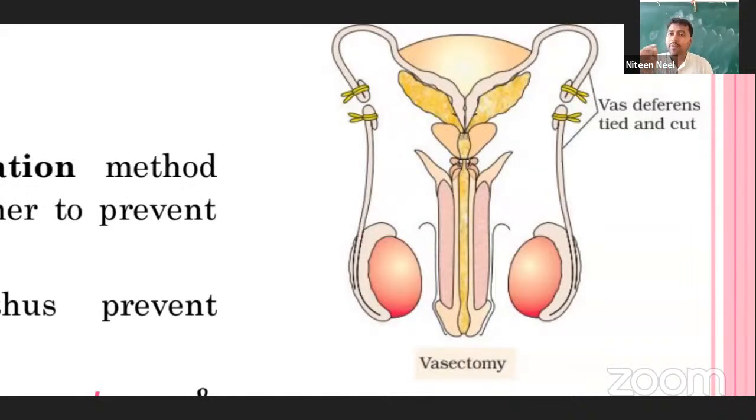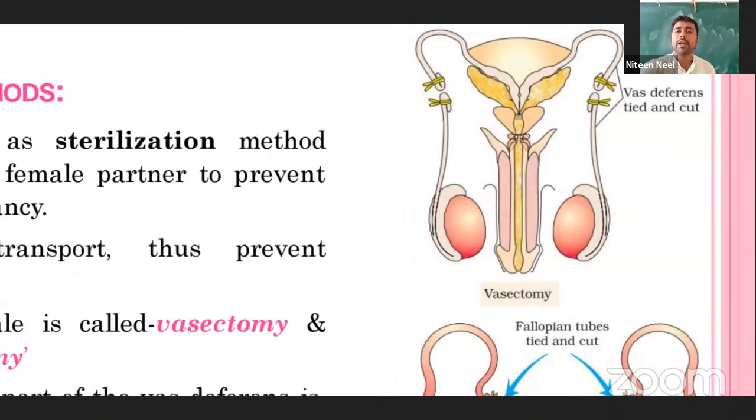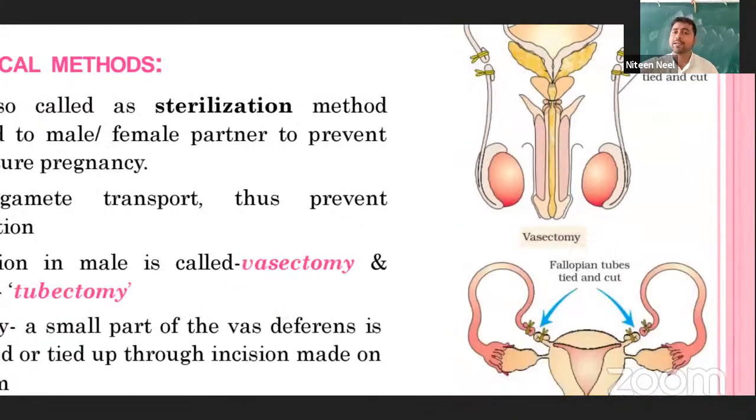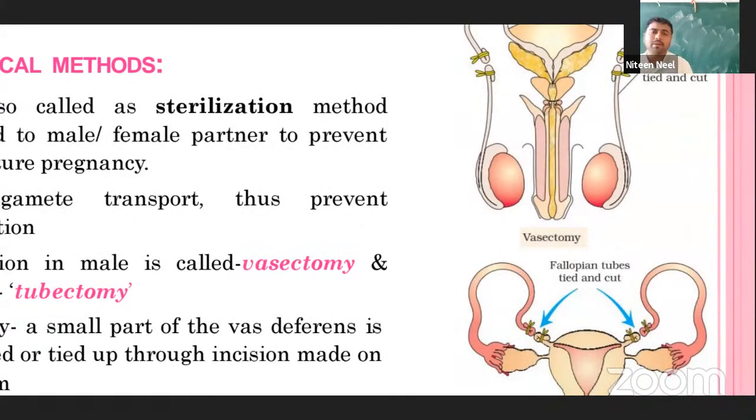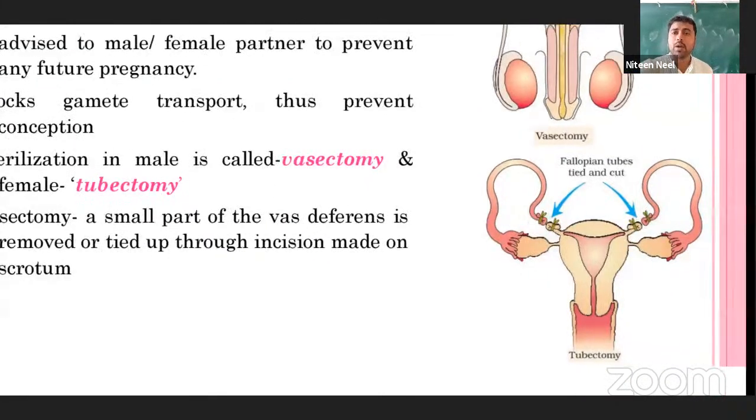So what they do is cut this pipe, the vas deferens, and tie it. Why? The sperm released from the testis will not reach the urethra, ಅಲ್ಲಿವರೆಗೂ ಹೋಗೋದಿಲ್ಲ, ಯಾಕೆ ಒಳಗಡೆ ಅಂತ ಪೈಪ್ ಲೈನ್ ಅನ್ನ ಕಟ್ ಮಾಡಿರ್ತಾರೆ, right? So this kind of method we call vasectomy, right? So here commonly we say that it blocks the gamete transfer and that prevents conception.